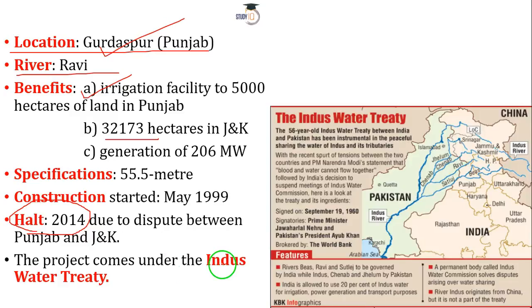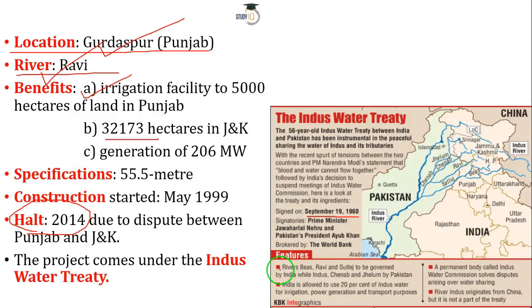Now, one of the most important things is that Ravi is a river that is part of the Indus River system. And you know that we have the Indus Water Treaty between India and Pakistan. Other details are given here, as we are not talking about the Indus Water Treaty here, but it is important in this. It has played its own role in stalling this particular project.